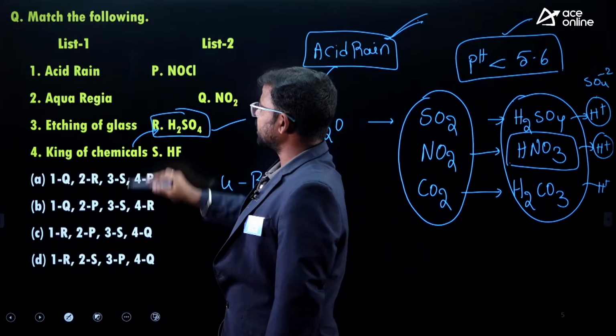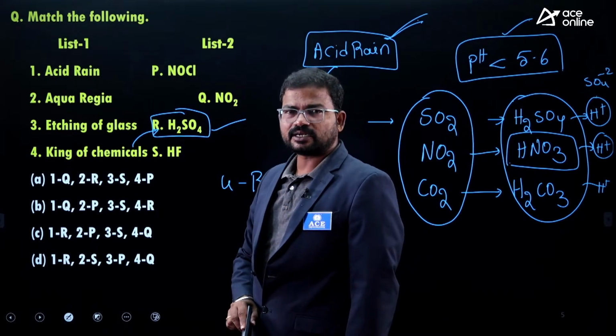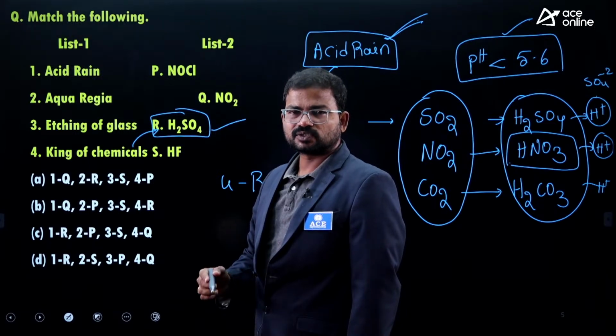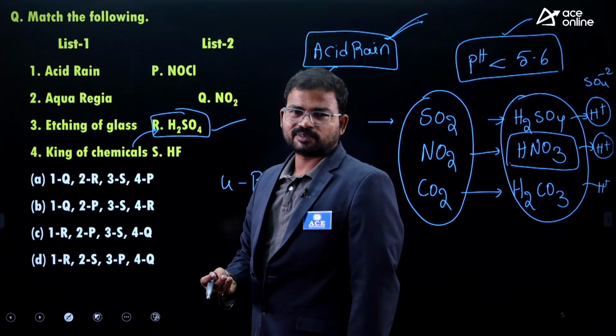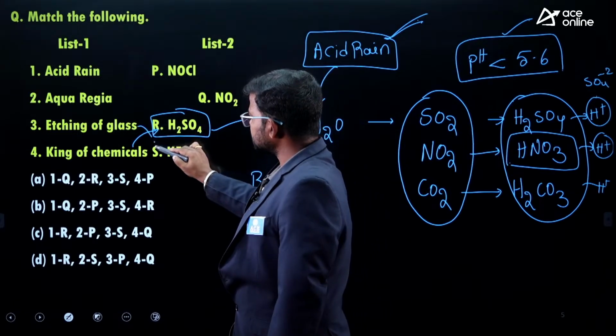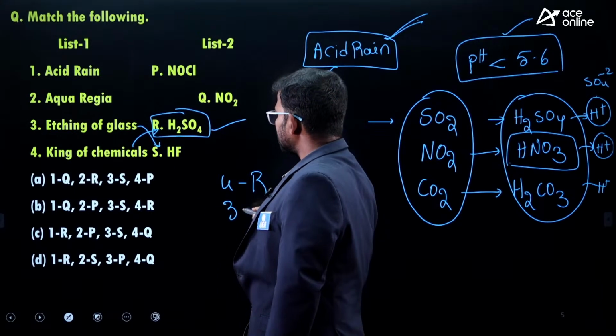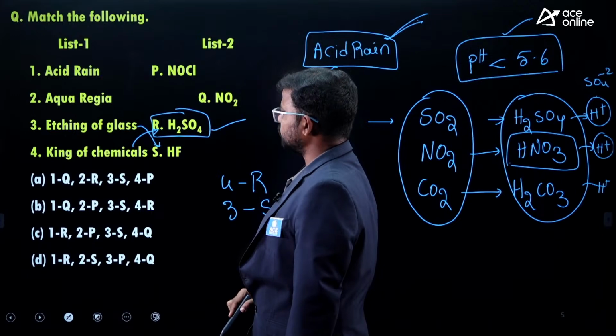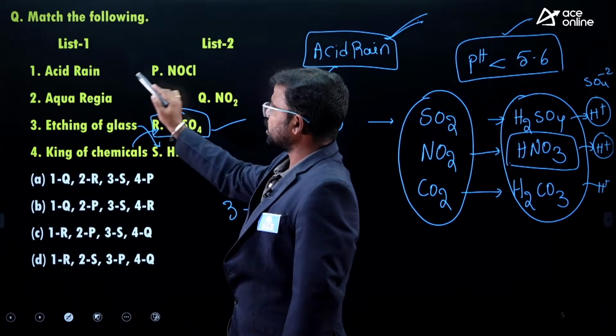Next one, etching of glass. Etching means to make a design on glass equipment. To do that, we need some chemical. The majorly used one is hydrofluoric acid. So that's why, guys, here the correct option is mostly HF, hydrofluoric acid.